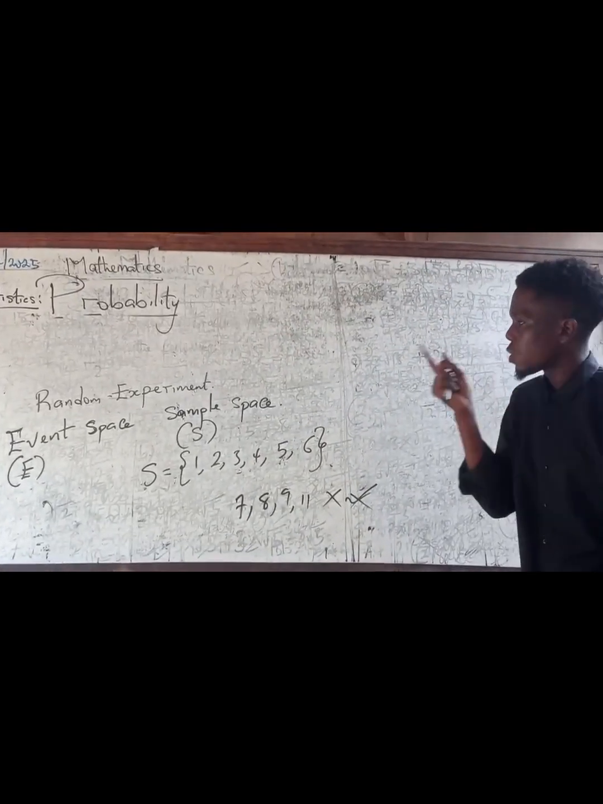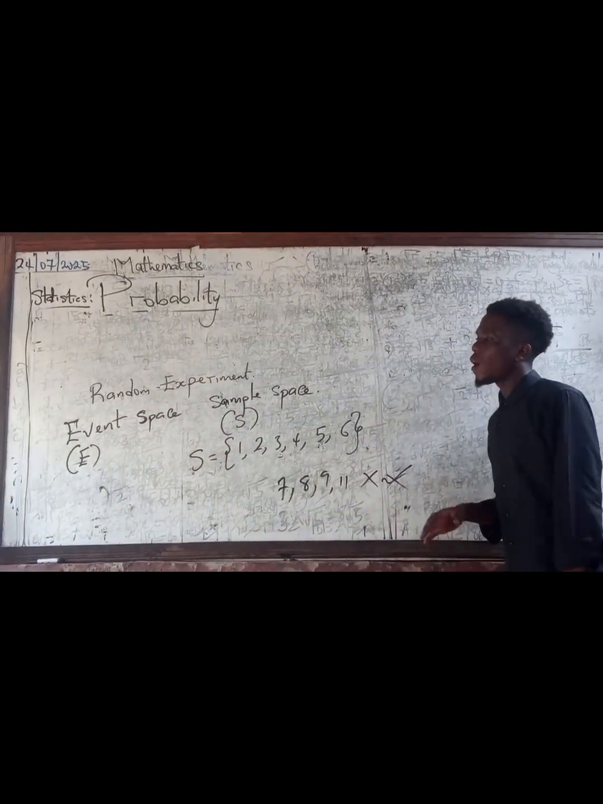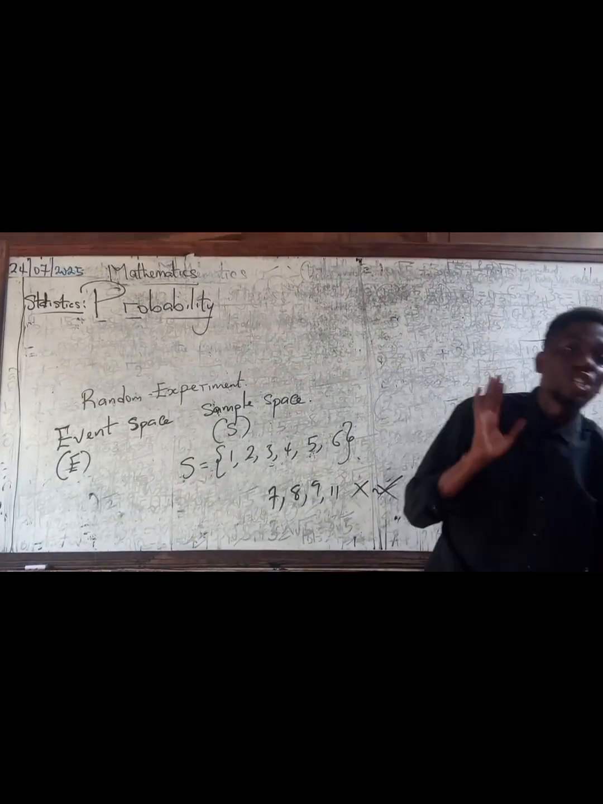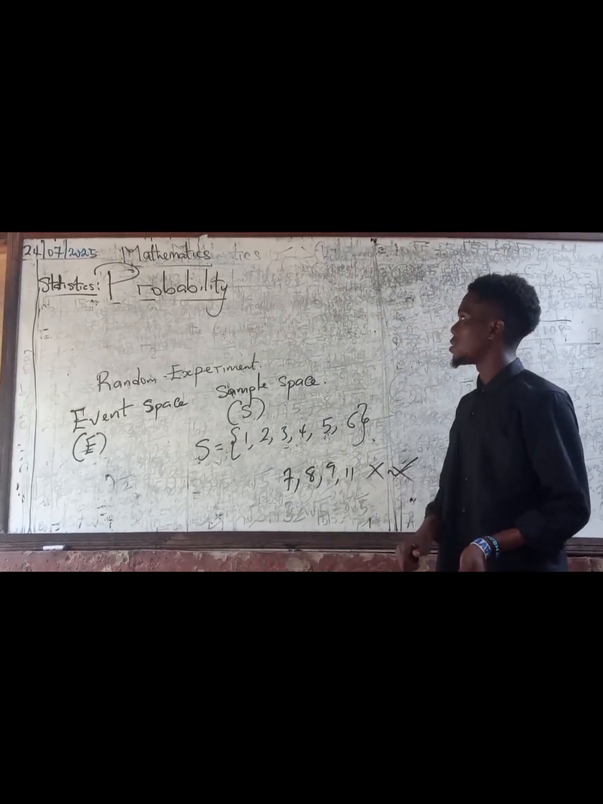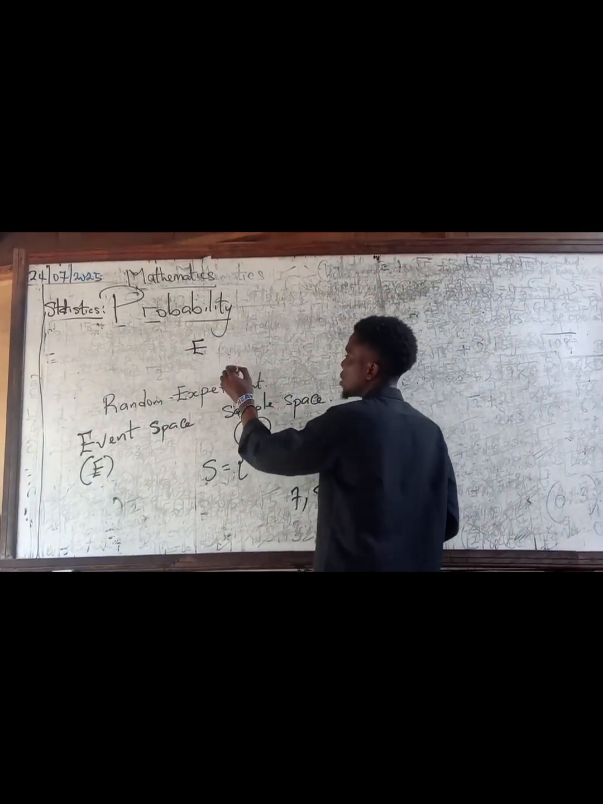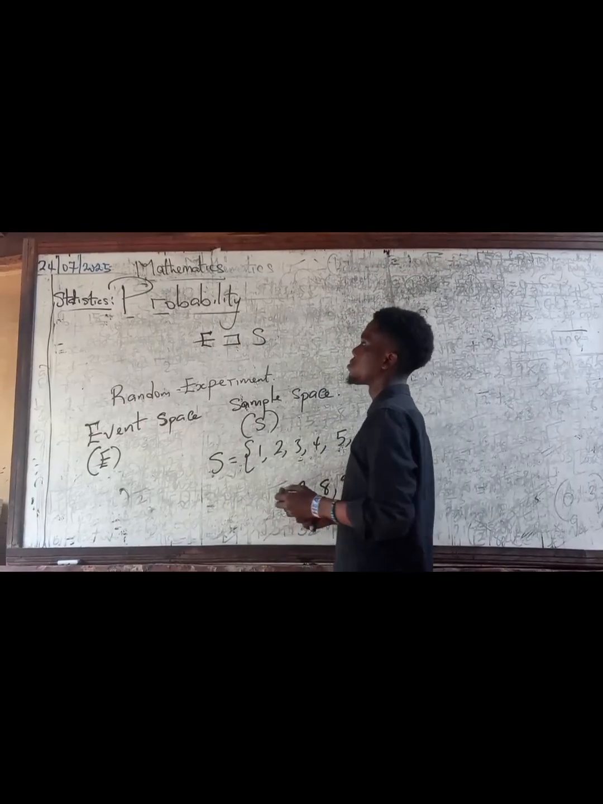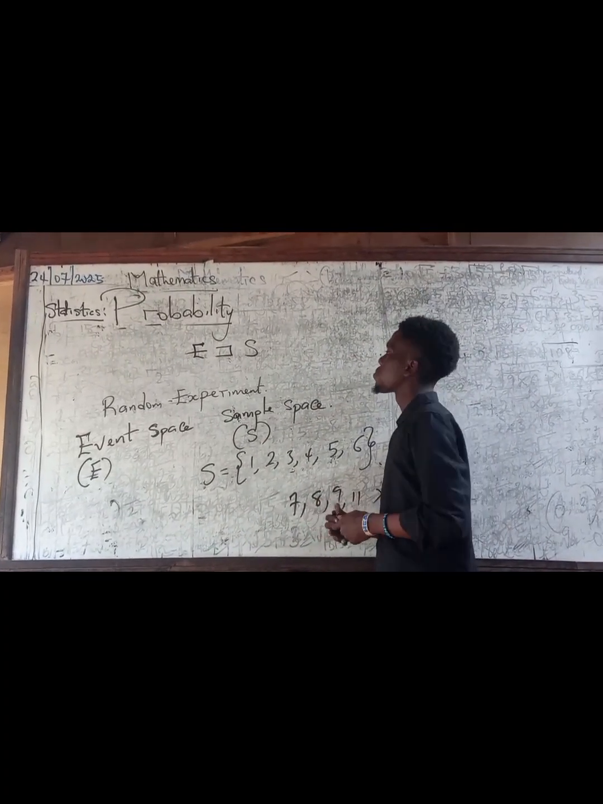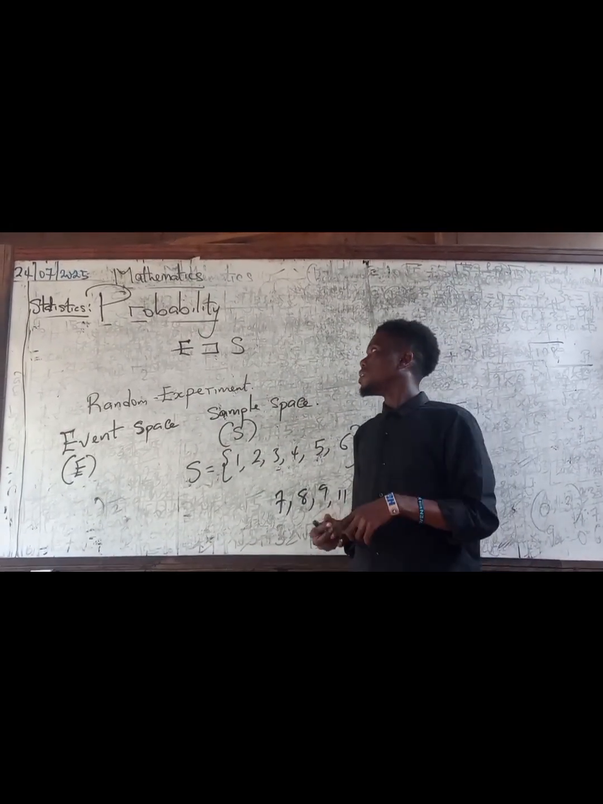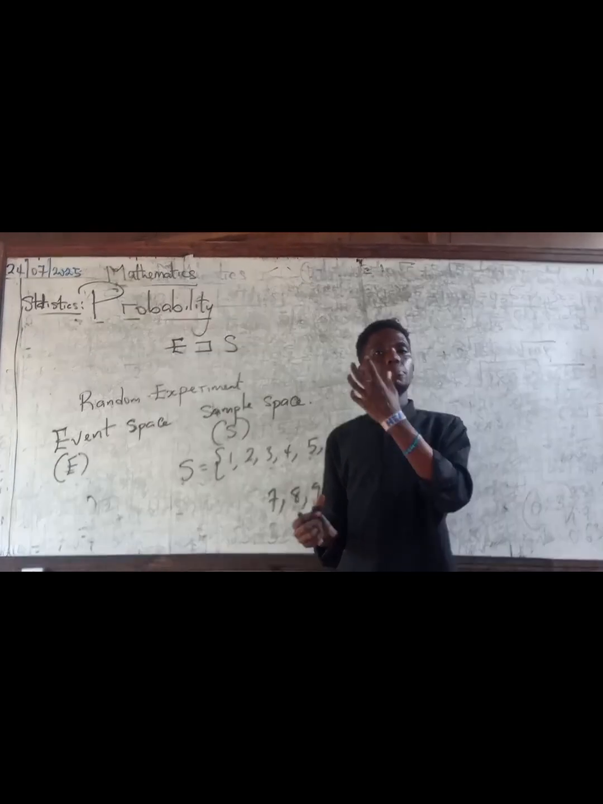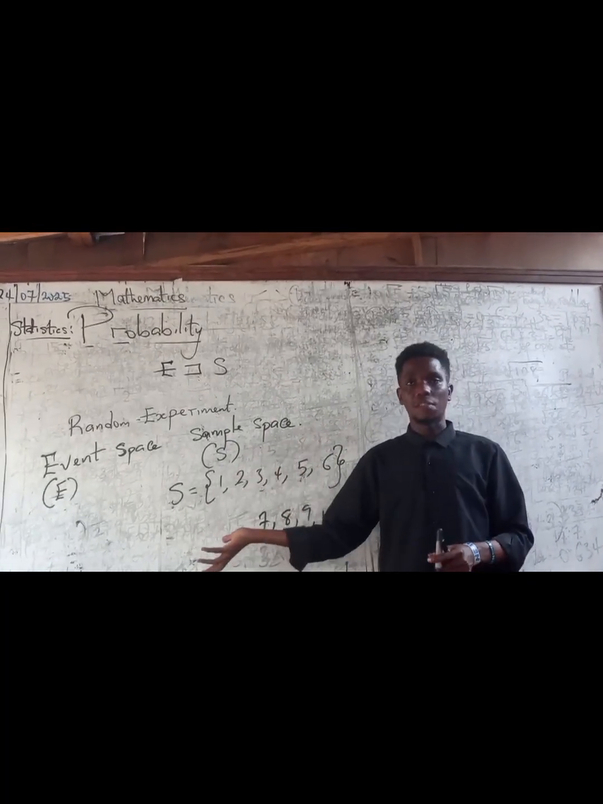So now that we've gotten that, let's quickly move on to the next one, which is event space. Event space is a subset of the sample space. What do I mean by subset? If you've done sets before, the symbol for that is E, is a subset of the sample space. So this is the symbol for subset. When you say a set is a subset of another set, it simply means the event space was made or gotten from where? The sample space. So in other words, without the sample space, you don't have an event space.